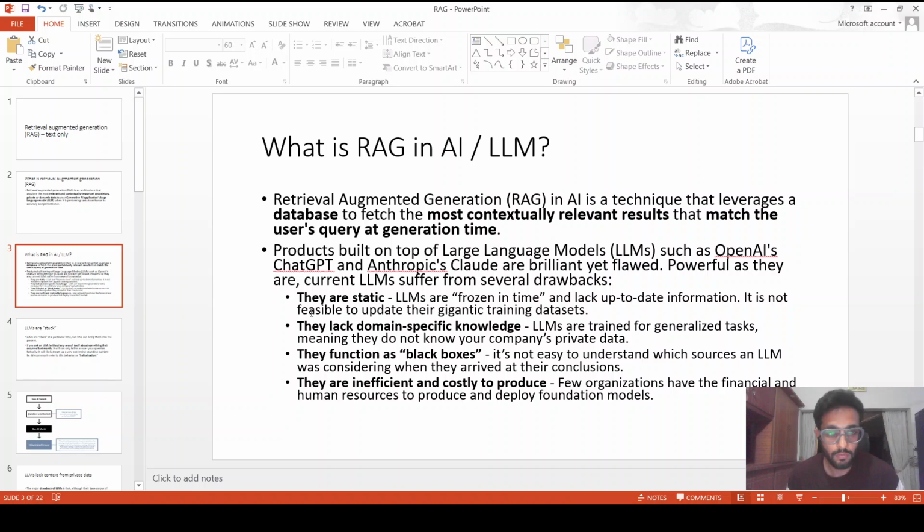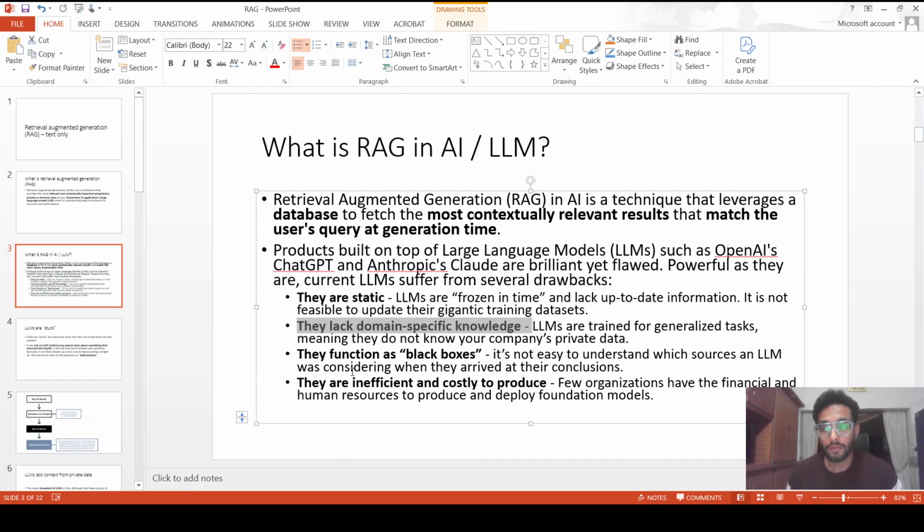The conventional LLMs are static in time. They are not trained every day. Even the knowledge cutoff is, let's say, 2 to 3 years old. They are not updated on a day-to-day basis, the reason being that training an LLM is very expensive. They also lack domain information. Let's say I want to use an LLM for legal-related instructions or maybe medical-related instructions, it's possible that they are not that domain specific.